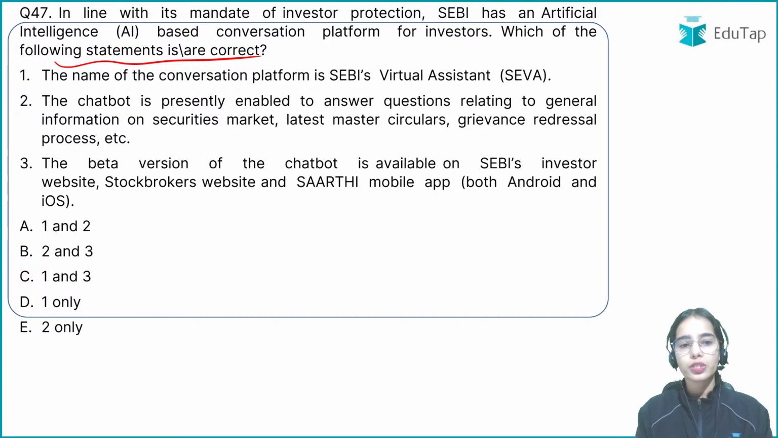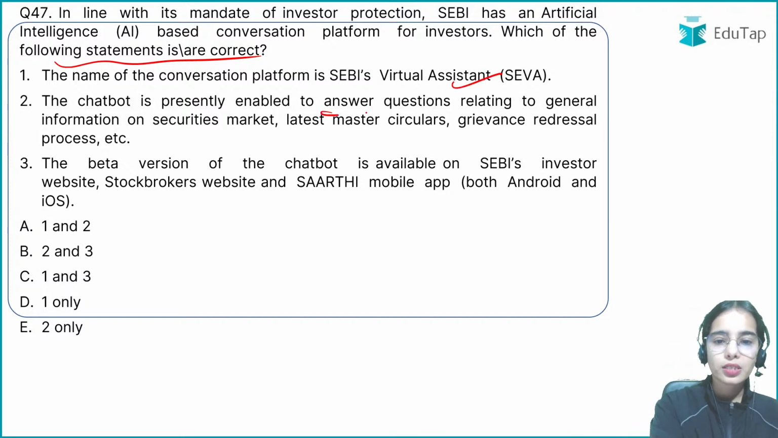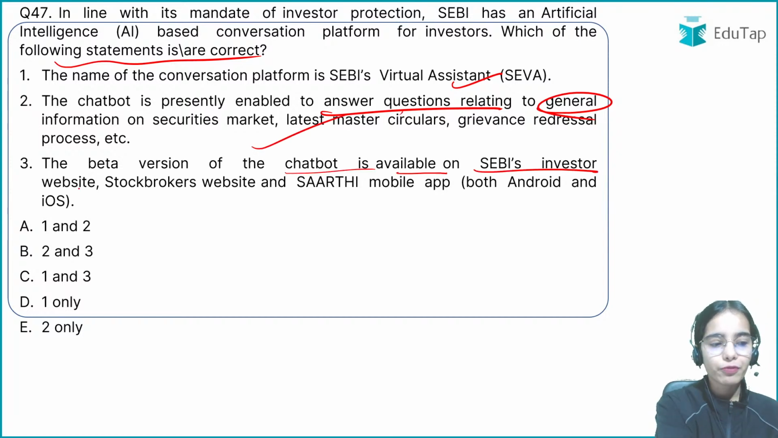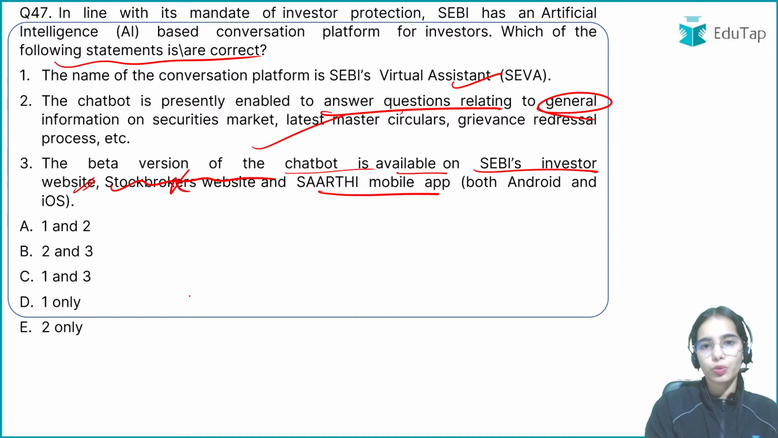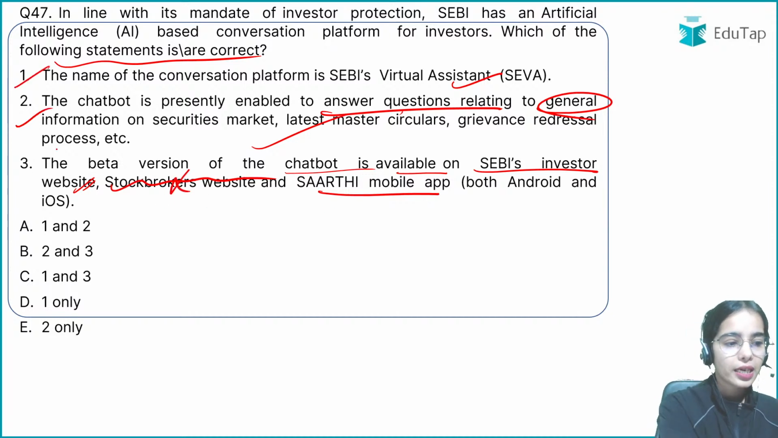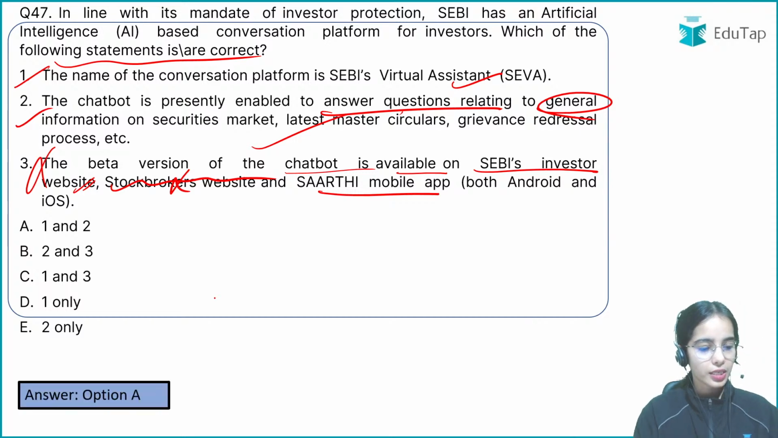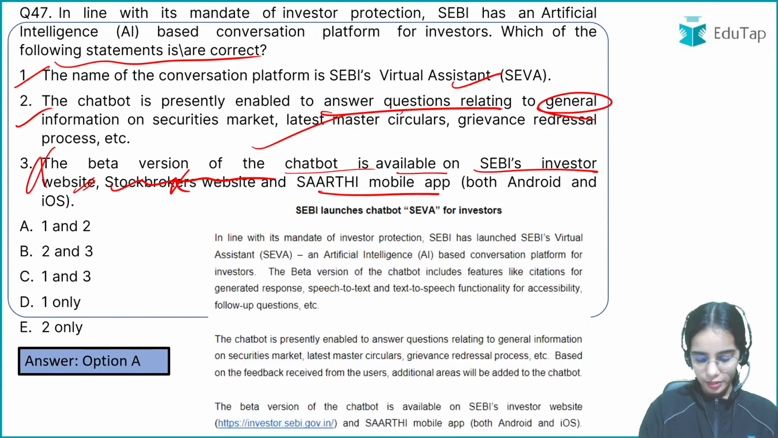So the name of the conversation platform is SEBI's virtual assistant, that is SEVA, that is correct. The chatbot is presently enabled to answer questions relating to general information, correct. The chatbot is available on SEBI's investor website as well as SAARC mobile app. It is not available on stockbrokers' website. Okay, so the first and second are correct, third one is wrong. So the answer here is A, that is 1 and 2 are correct.